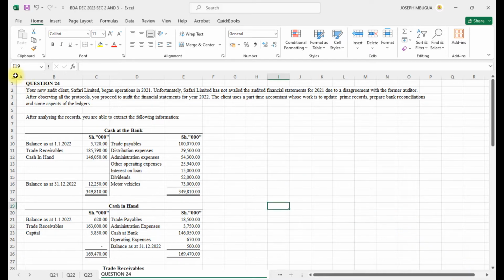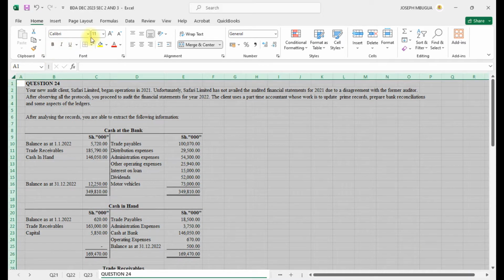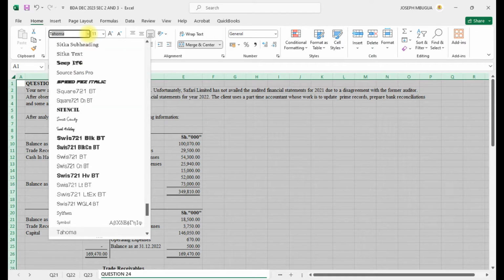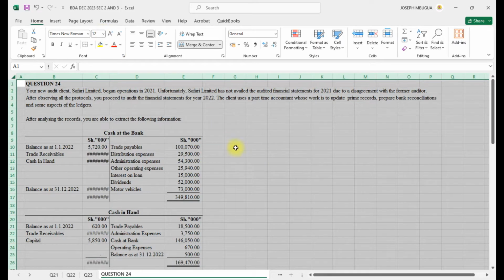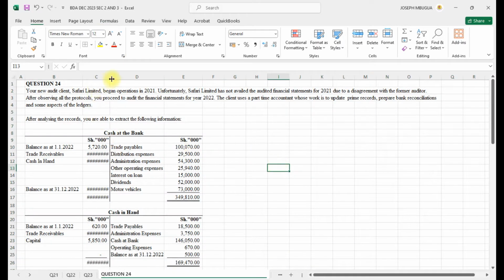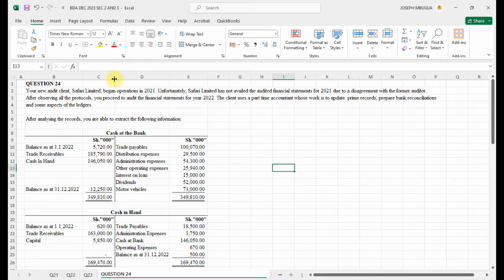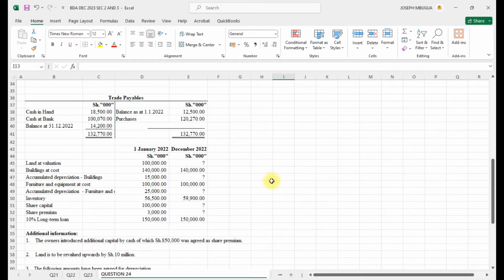Just a minute, I increase the font size, change to Times New Roman, font size 12. That way, font size 12. That one is okay.